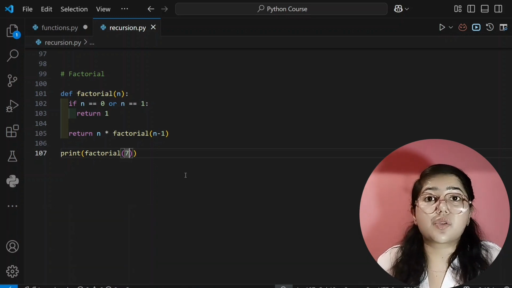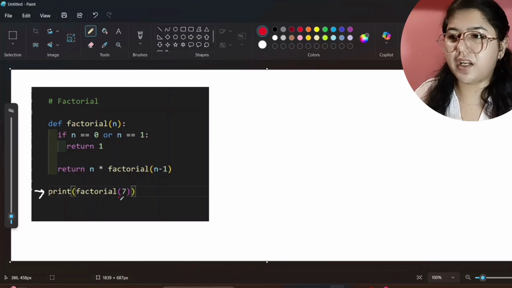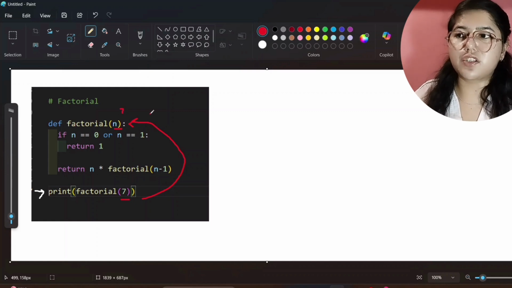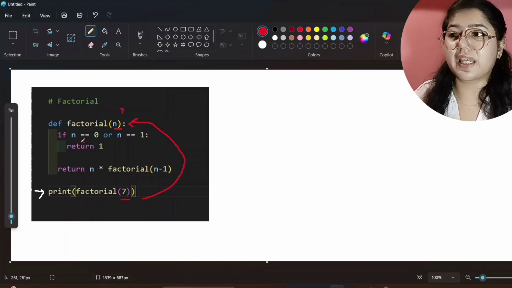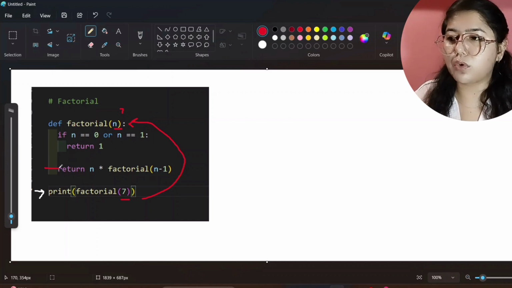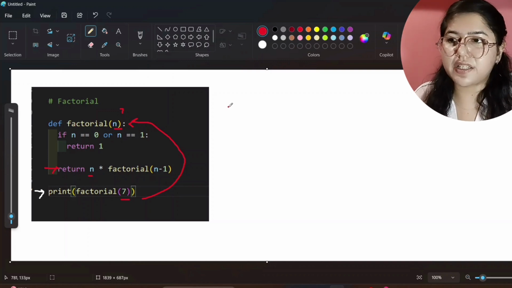So now we will see how this code will run in the backend. It will come from here and check: 7 is the integer whose factorial we want to find. So n will store 7. Now it will check, is n equal to 0 or 1? No, it is not, so there is no need to return 1. So now it will come to this step, and it will say the value of n is 7. Then multiply, and then you can call for the smaller instance.